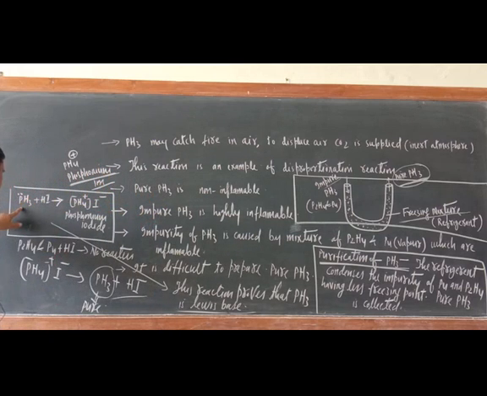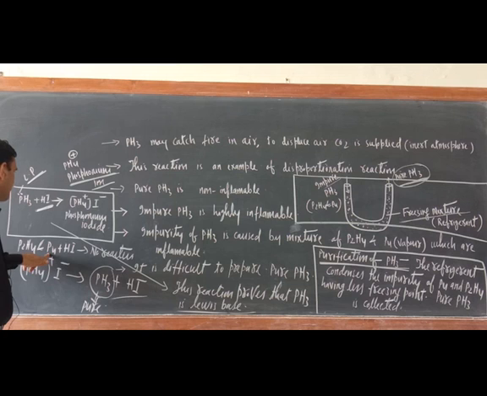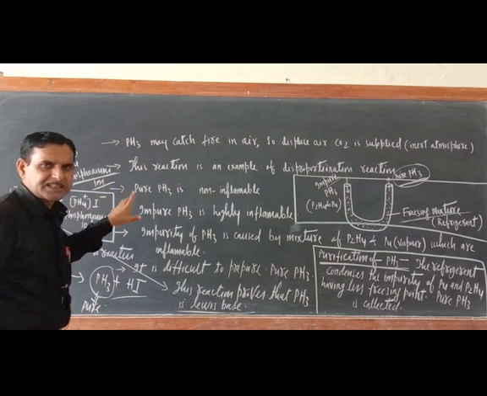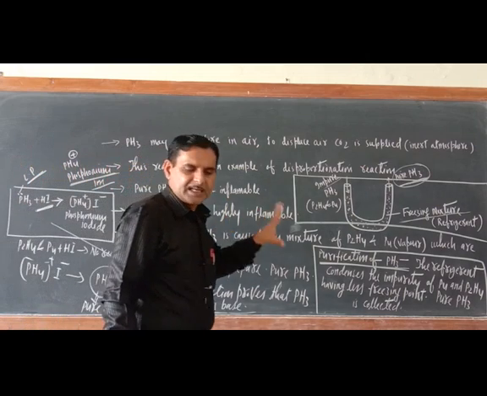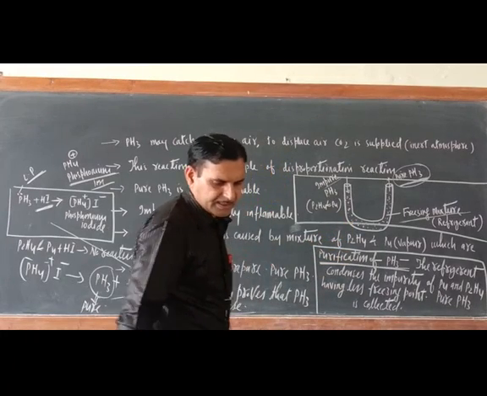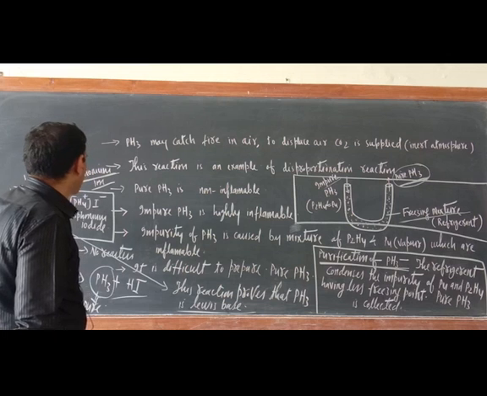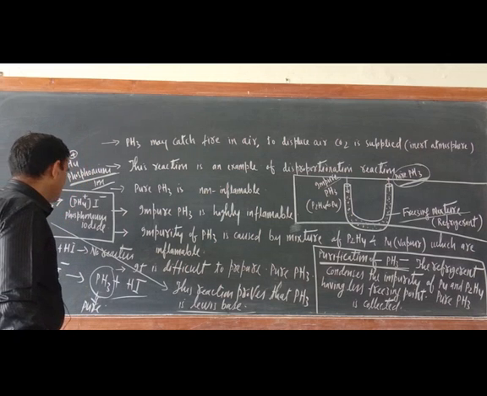Due to the presence of a lone pair of electrons, it is reacting with HI. Now P2H4 and P4 don't have a lone pair of electrons. That is why they do not react with HI. So this is a clear-cut indication of the Lewis base nature of PH3 due to the presence of a lone pair of electrons.